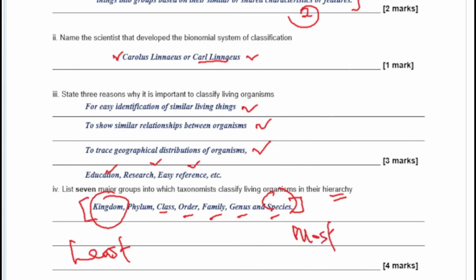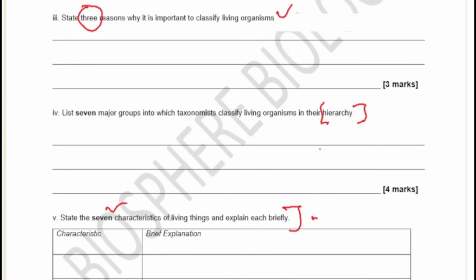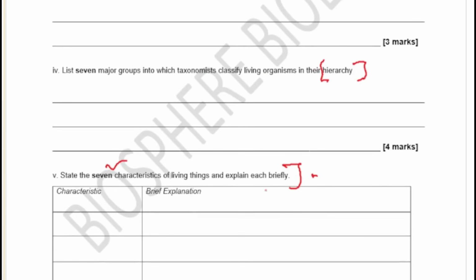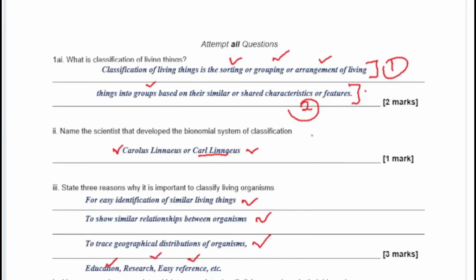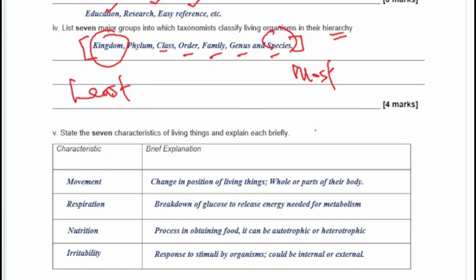Okay, so moving on to the next question. Let's see the next question. The next question was 7 characteristics of living things and explain them briefly. So let's quickly see a few of them here.